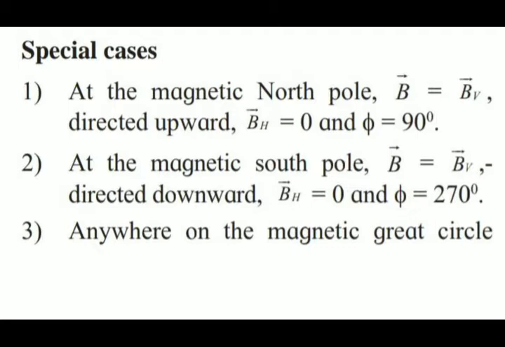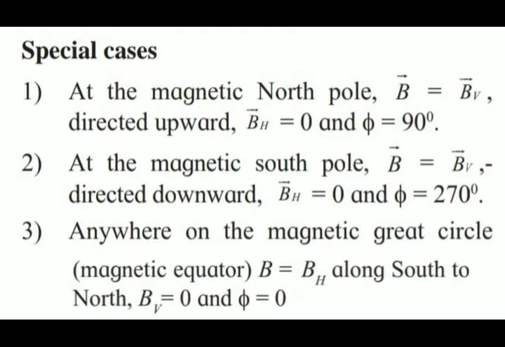At the magnetic south pole, now what will happen? At the south pole, BV is directed downward, BH is equal to 0 and phi will be 270 degree. Now anywhere on the magnetic great circle, that is the magnetic equator, B is equal to BH along south to north and BV is equal to 0 and phi will be 0.